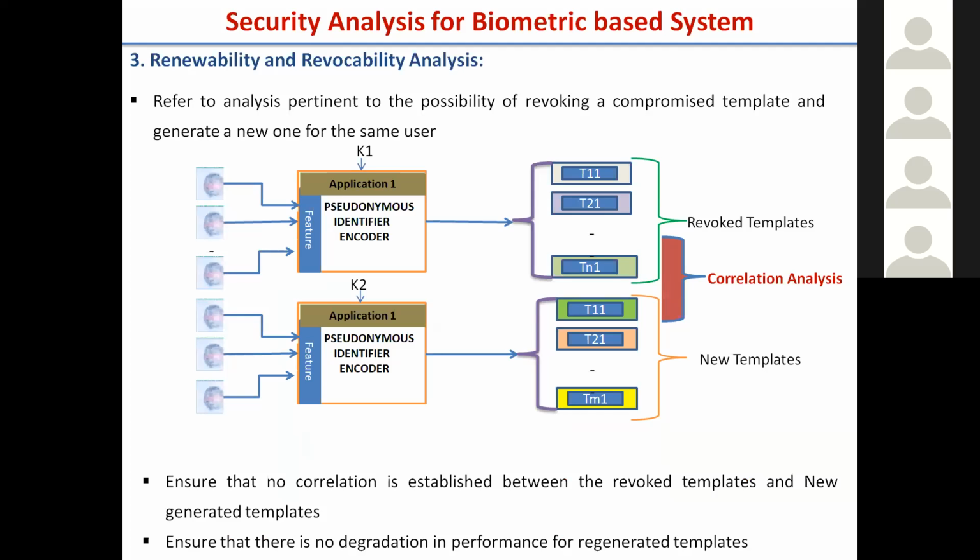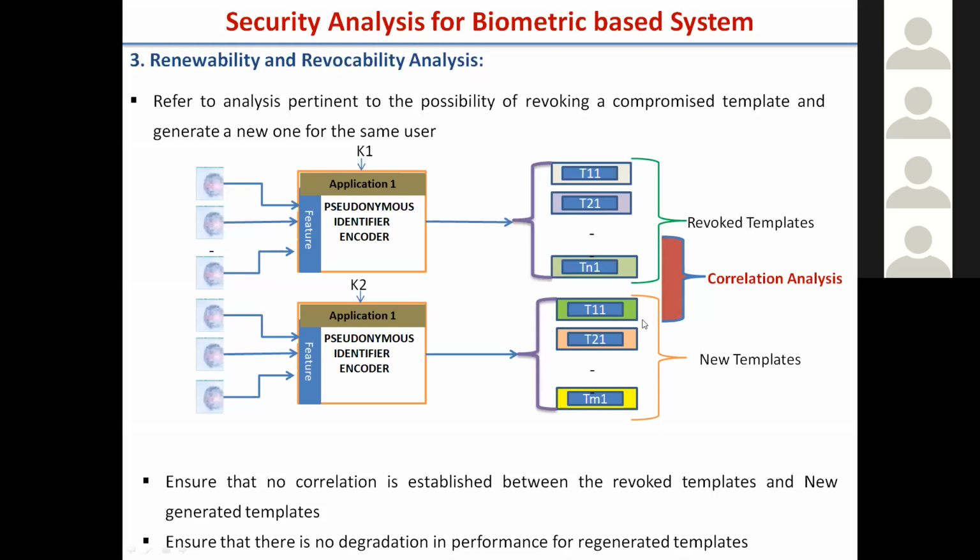The third one is revocability, or renewability. Unlinkability is across applications, from one system to a second system. Revocability is for the same system, application one. Revocability says your template database for all the users is compromised, and with a new key you generate the template again for all the users.